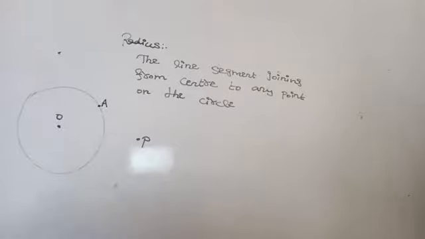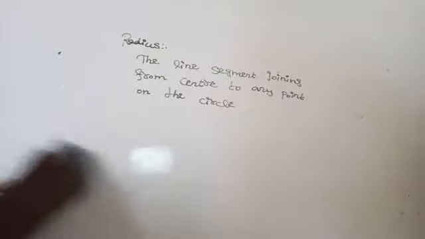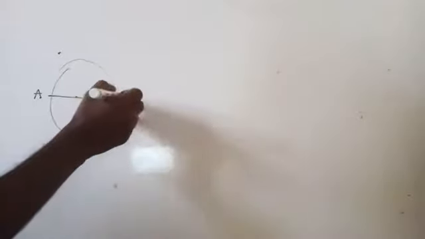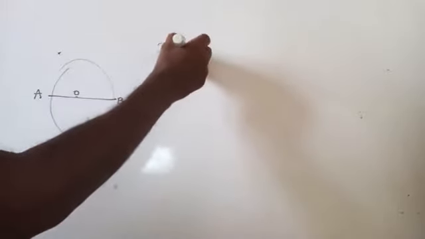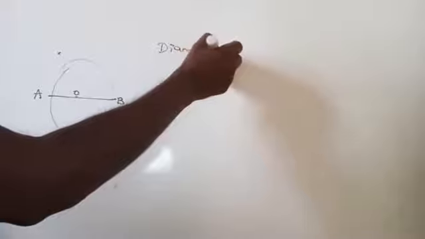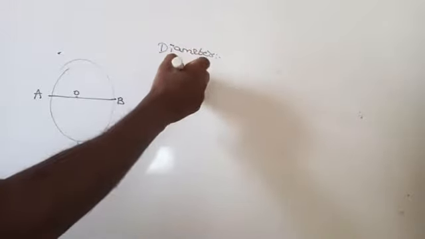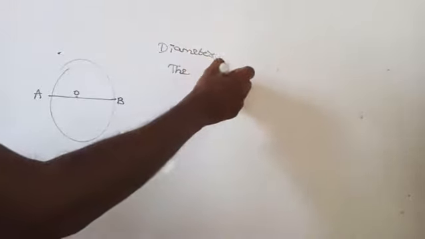Then what is meant by diameter? Diameter is nothing but the line segment joining any 2 points on the circle passing through the center.